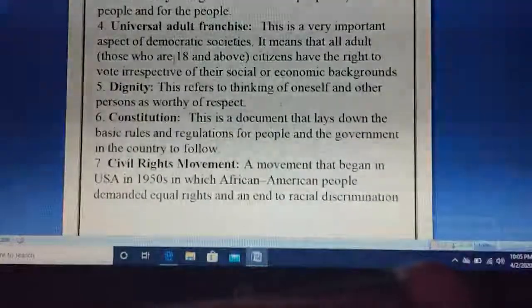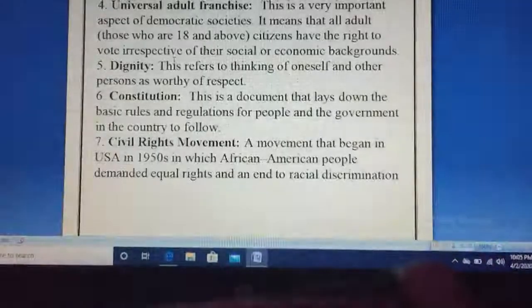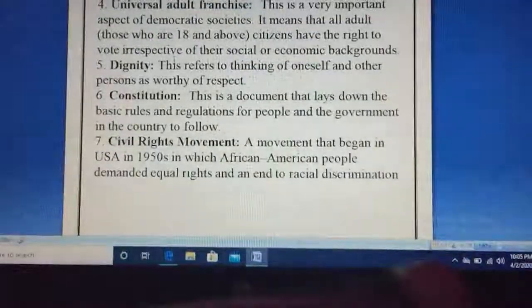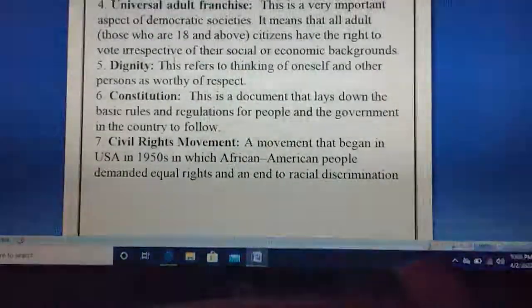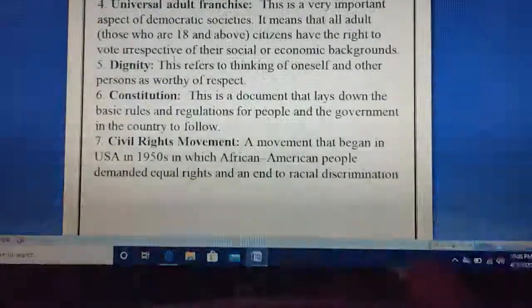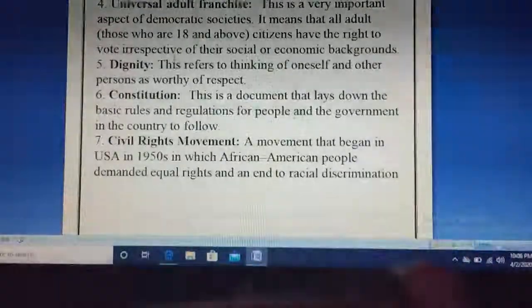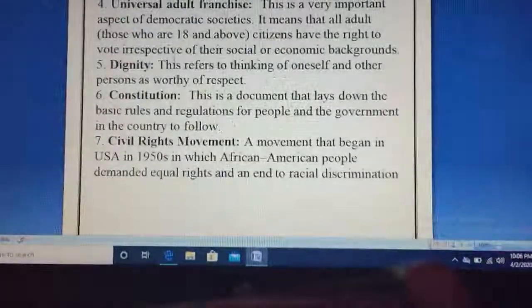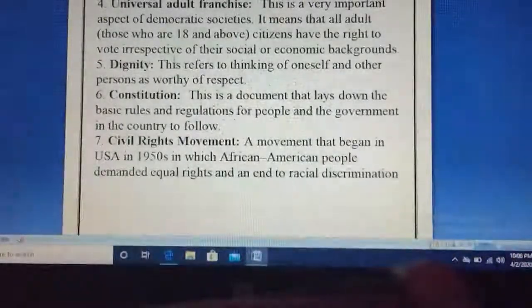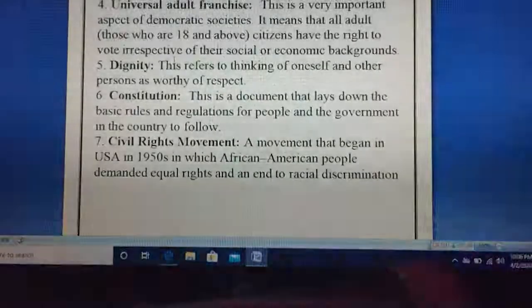Justice is also an important feature of democracy. So now move on to the next key term, which is democracy. A government of the people, by the people, and for the people. This is called democracy, in which people are the foremost and important. This particular definition was given by Abraham Lincoln.